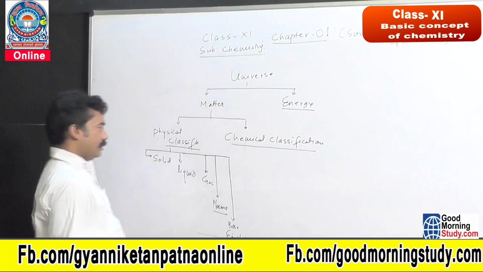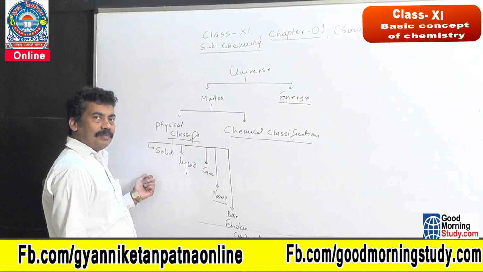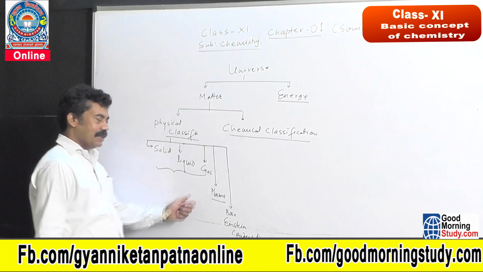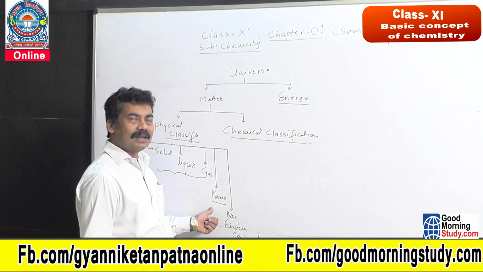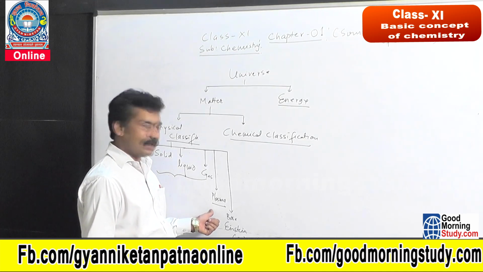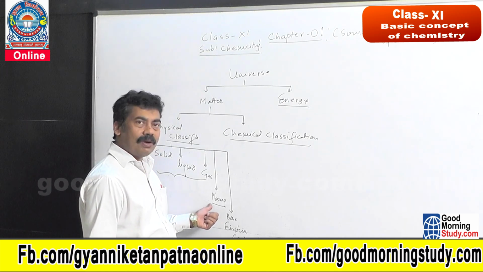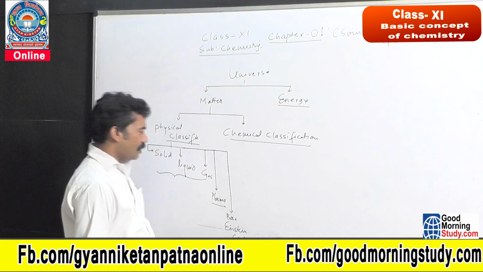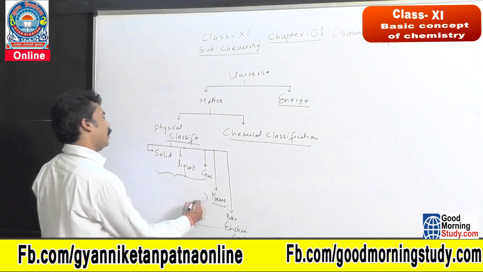But here we get more knowledge about the solid, liquid and gas. Plasma state and Bose-Einstein Condensate, these two are another state of matter. Plasma state is observed in hot gaseous atoms and ions that constitute the plasma state.